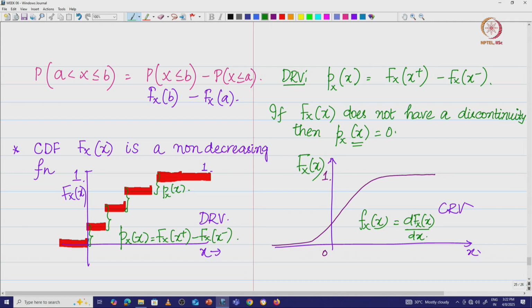So, in the absence of exact distribution or probability distribution of the random variable, we can also look at what we call the cumulative distribution function, which is also used for describing the random variable. So, what are we saying? If you do not have the actual probability distribution, that means your probability mass function or the density function, you could still characterize the random variable using cumulative distribution function. So, that is what this boils down to.